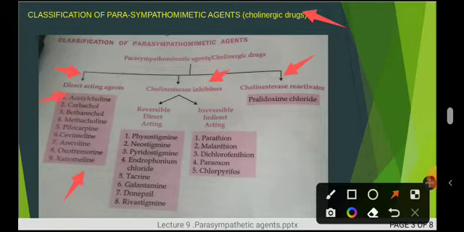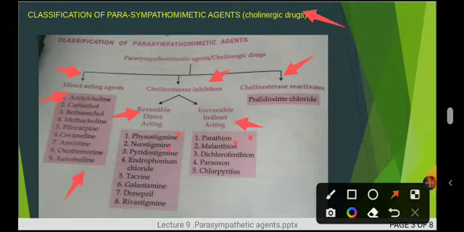As I told, acetylcholine is the main one. Cholinesterase inhibitors are divided into reversible and irreversible categories. Both consist of a few examples of drugs. In the reversible category, physostigmine and neostigmine are very important. The irreversible category consists of parathion and malathion, which are important.